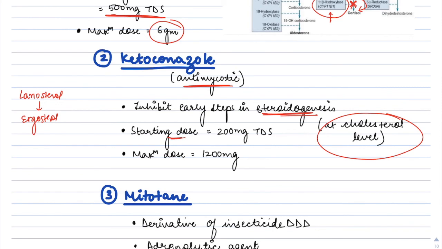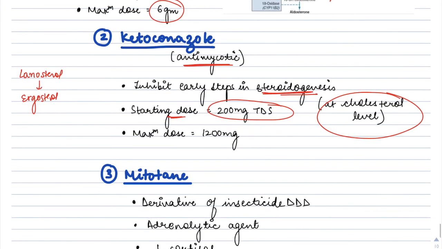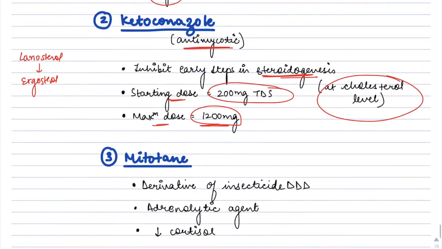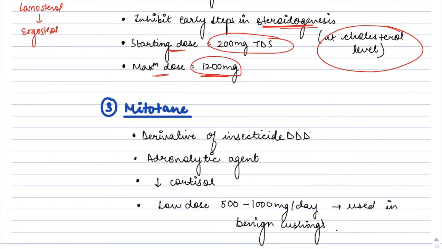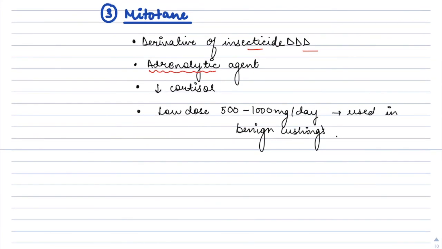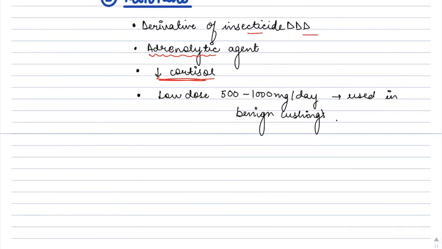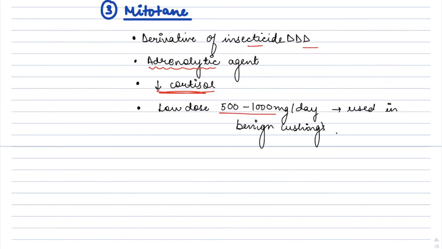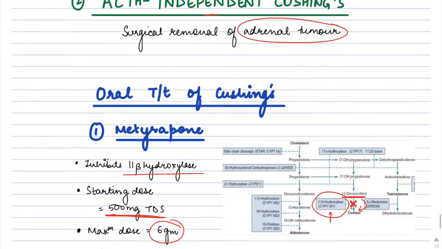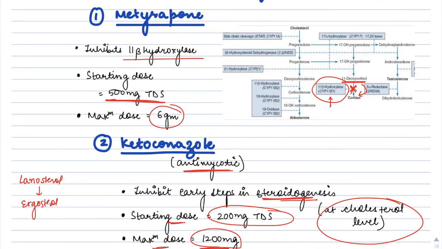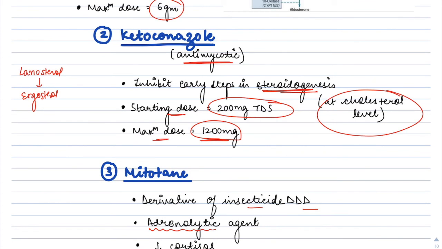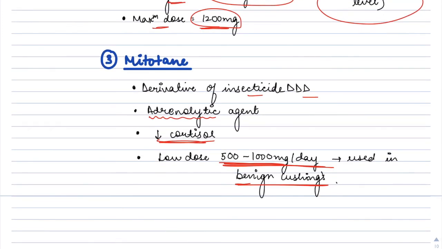It can be given at a starting dose of 200 milligrams thrice a day, and a maximum dose of 1200 milligrams can be used. The third drug is mitotane, that is a derivative of the insecticide DDT, and it is also an adrenolytic agent, that is it destroys the adrenal glands and thus helps in decreasing cortisol, and is usually given in a low dose of 500 to 1000 milligrams per day for a benign Cushing syndrome. Okay, so these are the oral drugs: metyrapone, that inhibits 11 beta hydroxylase; ketoconazole, that is antimycotic and helps in the suppression of the initial stages of steroidogenesis; and mitotane, that is an insecticide derivative.